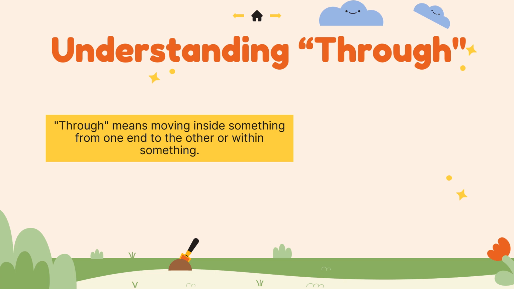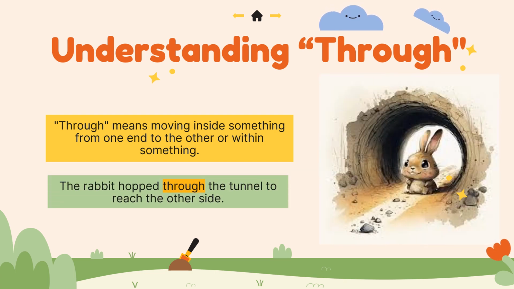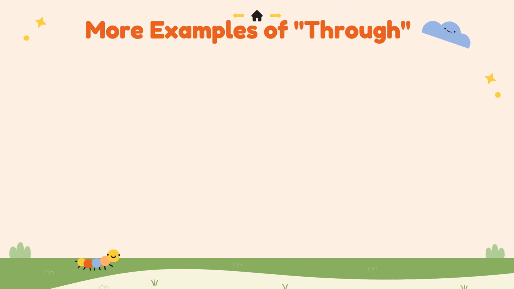And our last word of the day is through. This means passing inside something from one end to the other. किसी चीज के बीच में से निकलकर बाहर आ जाना. For example, the rabbit hopped through the tunnel to reach the other side. Imagine a rabbit hopping through a tunnel or sunlight streaming through the window. How they come, how they enter from one end to another. That's known as through.